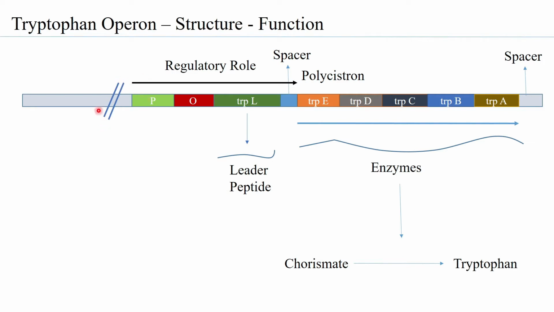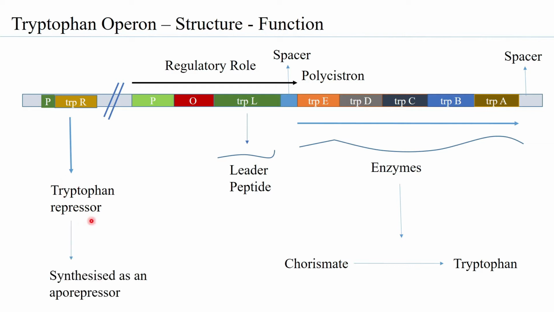And upstream, at a certain distance away, is another set of genes which is called the tryptophan repressor and its own promoter. Now, this promoter is constitutive, it is not regulated, and one will observe that the tryptophan repressor is at all times being formed from the TRPR gene.